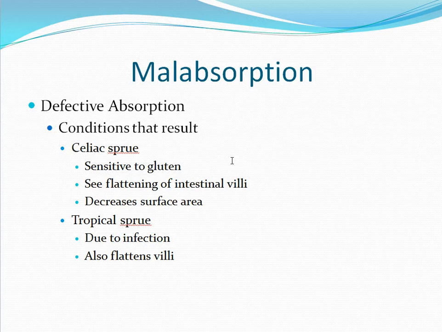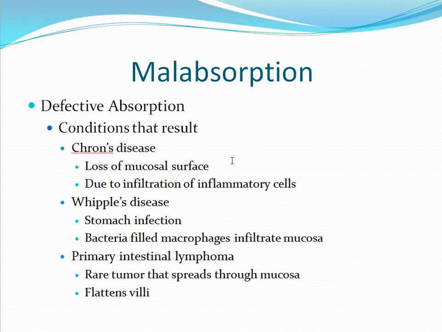The other condition is tropical sprue. This gets its name because it is very common in the tropics. Tropical sprue, though, is due to an infection and it is not genetic in nature, but it also causes flattening of the intestinal villi. Another condition that can result in defective absorption is Crohn's disease. Here you will see loss of mucosal surface area due to the infiltration of inflammatory cells.